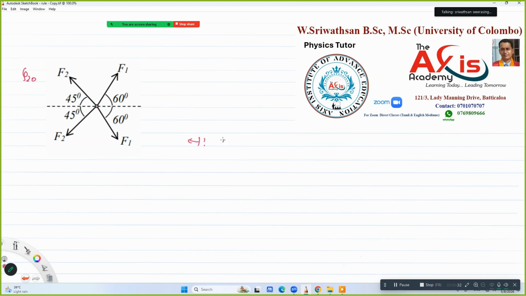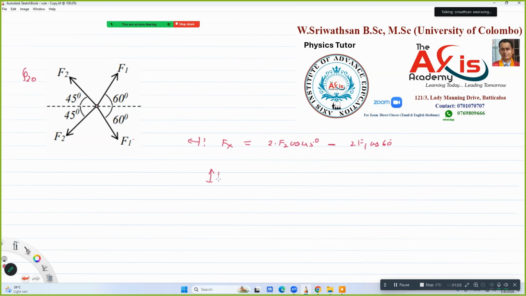If you find the horizontal component Fx, that will be F2 cos 45, here also F2 cos 45, so 2 times F2 cos 45 is the total horizontal force acting in the left direction, minus this one, F1 cos 60 two times, because here also there is another F1.